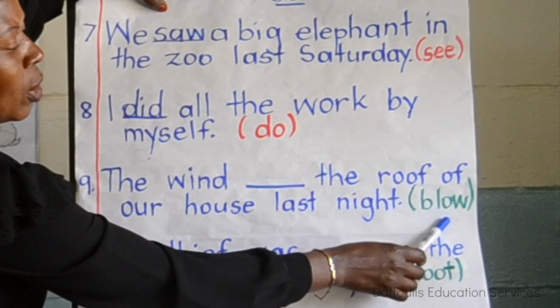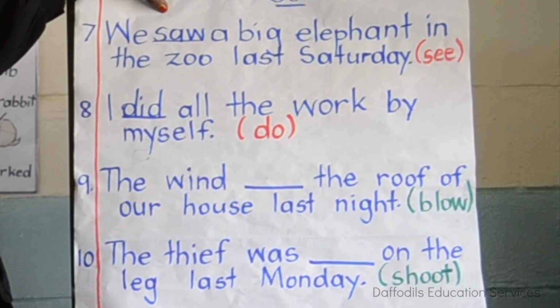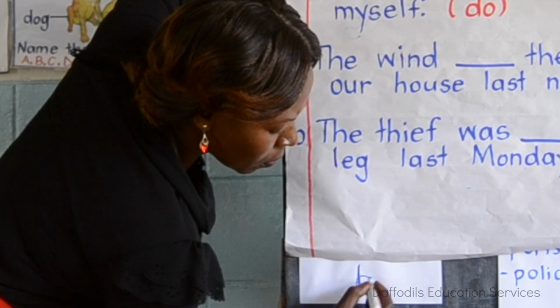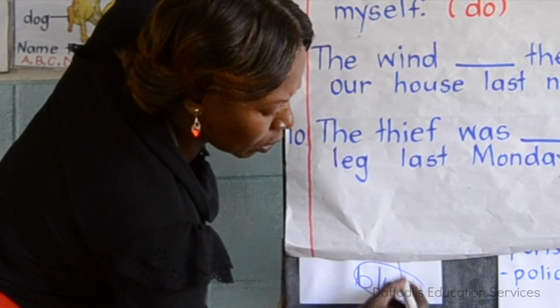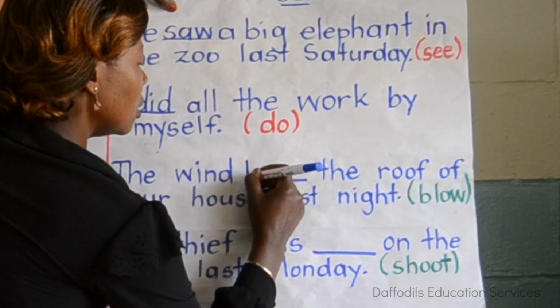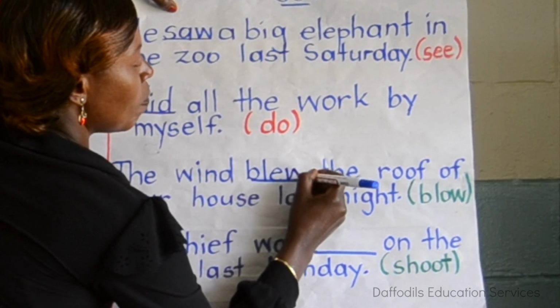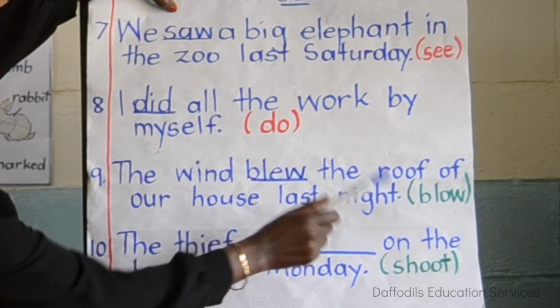The wind blew the roof of our house last night. In brackets, blow. So the past tense of blow is blew. Blew, not blue the color, not this blue. This is a homophone. A color, this one. This is not what I'm talking about. It is B-L-E-W. Blew. The wind blew the roof of our house last night.